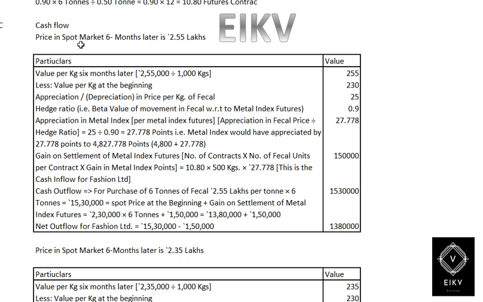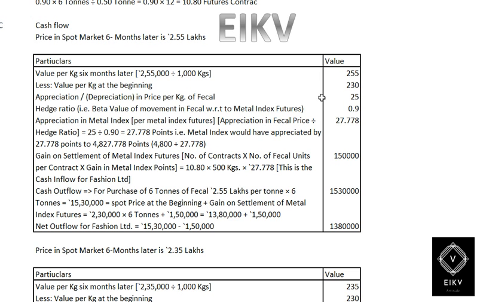Now going further, in case of cash flow, suppose the price in spot market 6 months later is 2.55 lakhs. In such a situation, the value per kg 6 months later would be 2,55,000 divided by 1000, which gives 255 per kg, less the value per kg at the beginning, which is 230.